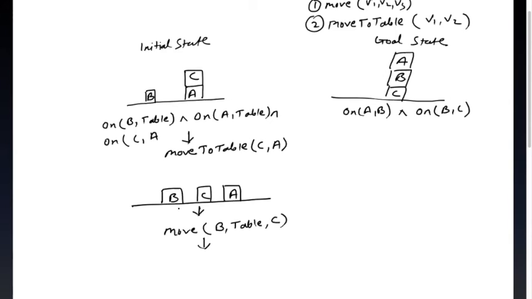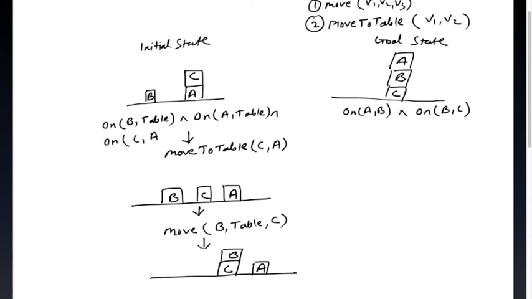All the preconditions are satisfied, because C is free right now and B is on the table right now. So we'll pick up B, and B is clear. The arm will pick up B and put it onto C. After this move, this is my state. Now I have done halfway.